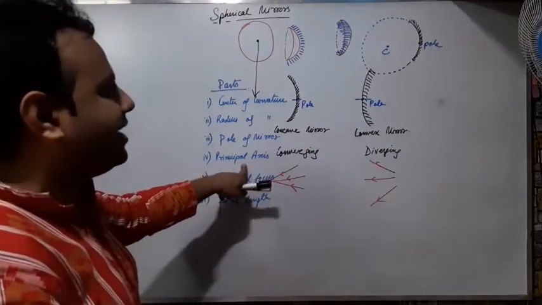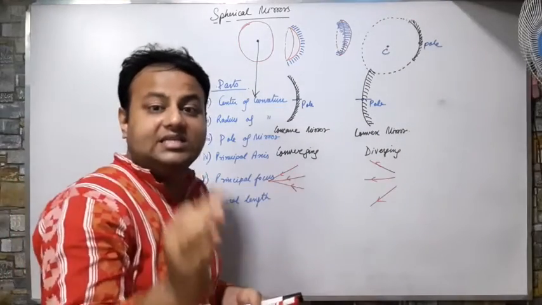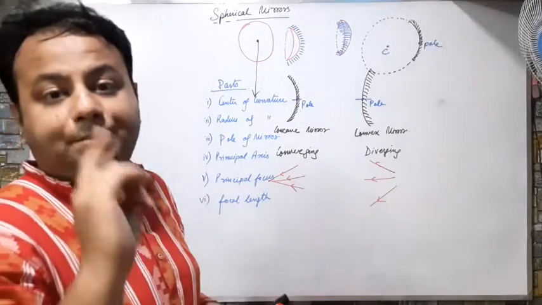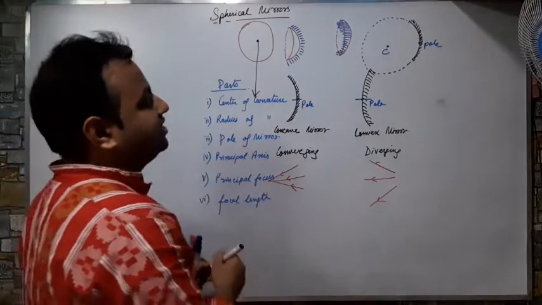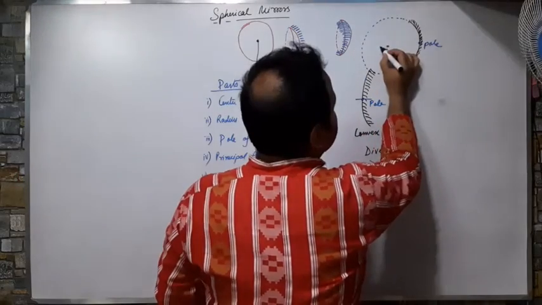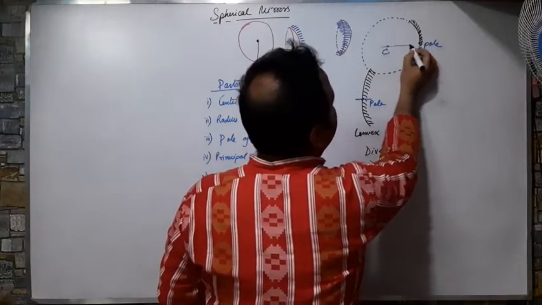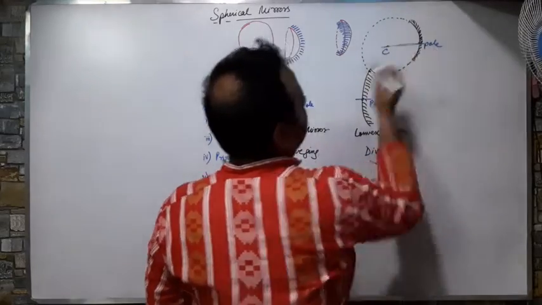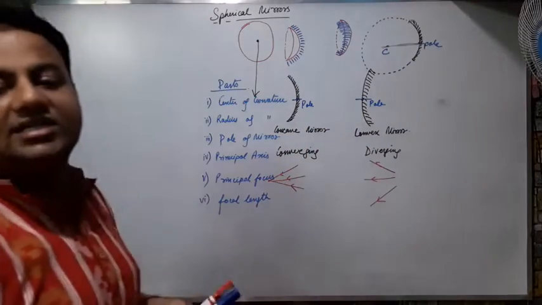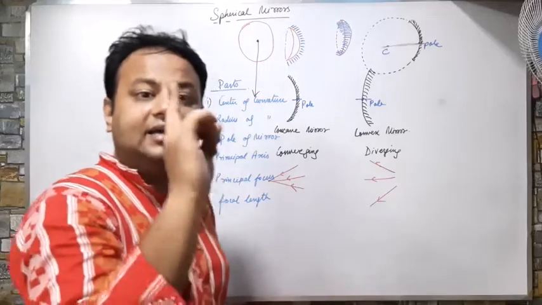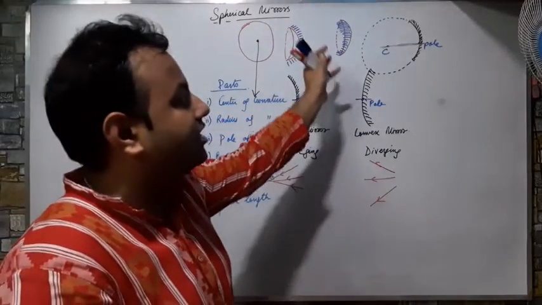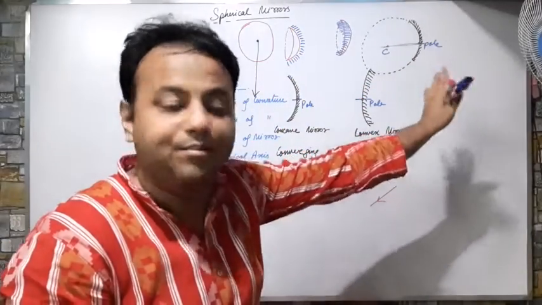Principal axis is an imaginary line that connects the center of curvature to the pole of the mirror.